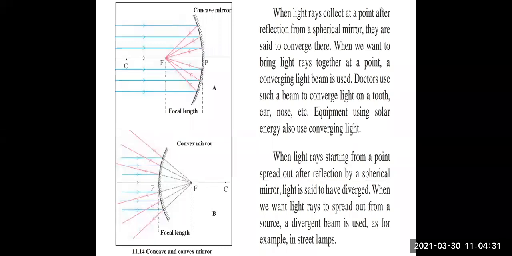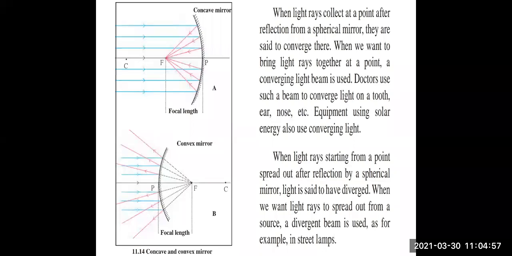Now, how to identify the concave and convex mirrors? You can see the small lines which are placed outside the curve in one, and in the second diagram they are placed inside the curve. When those small lines are placed outside the curve, they are concave, and when they are placed on the inner curved surface, they are called convex.